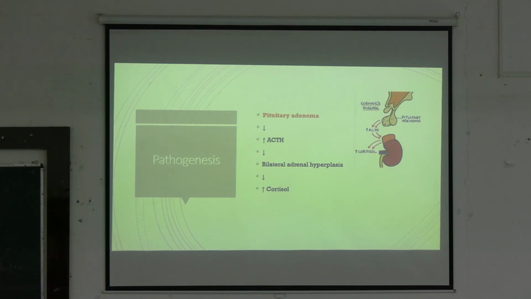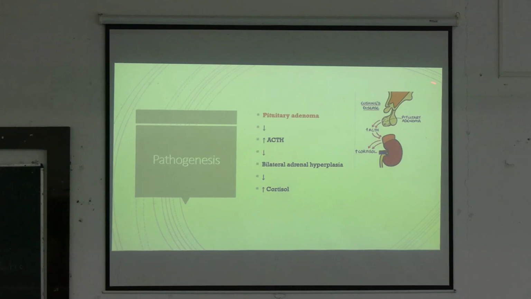Next, coming to the pituitary adenoma, this is also known as Cushing disease. There are two things, one is Cushing disease, another is Cushing syndrome. Cushing syndrome means that for any reason, if cortisol becomes excessive, that will lead to various clinical symptoms, which is Cushing syndrome. And in Cushing disease there is a pituitary adenoma. The Cushing disease also leads to Cushing syndrome.